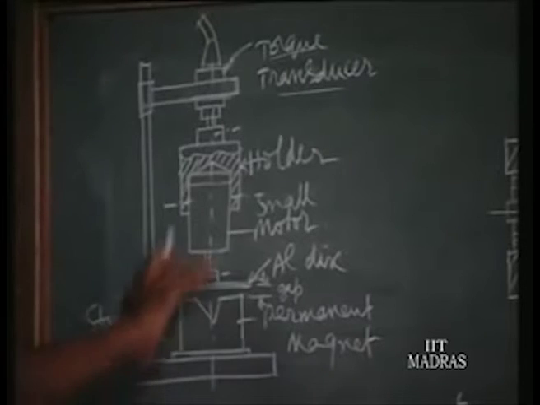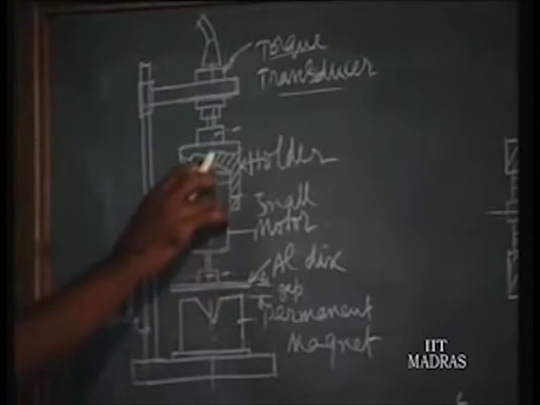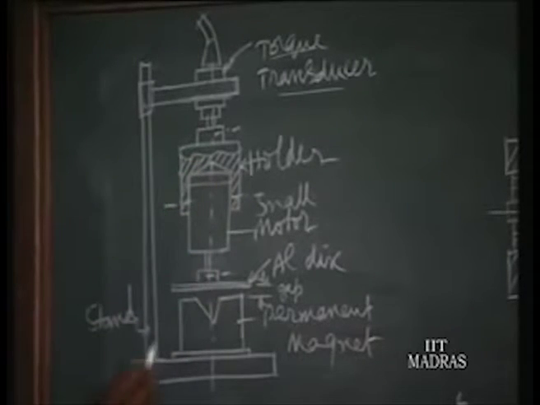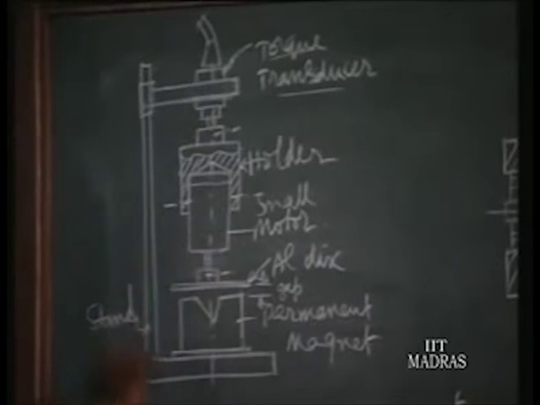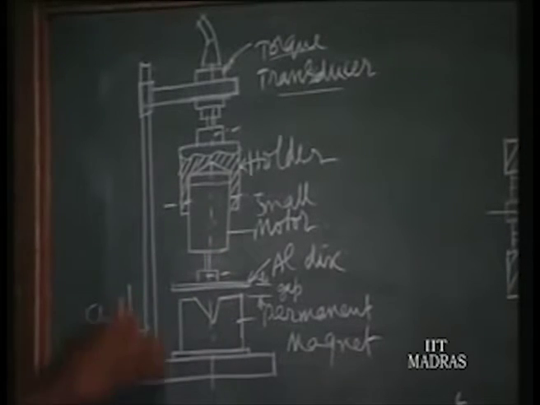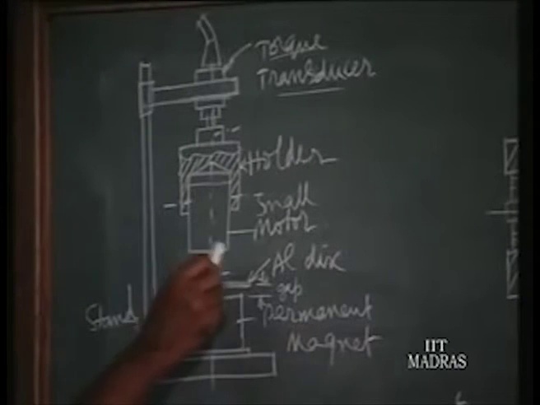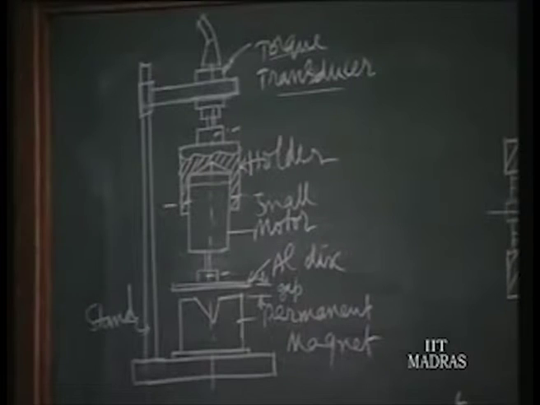So here essentially we are measuring the torque by the reaction principle. In the rotor the torque is developed, and the reaction torque is taken by the motor stator, that is taken up by the transducer and given as voltage. Now when we are measuring the torque at the stator, does it include the friction torque?